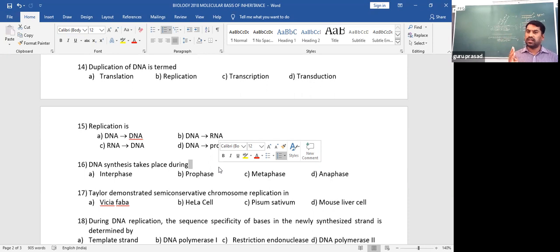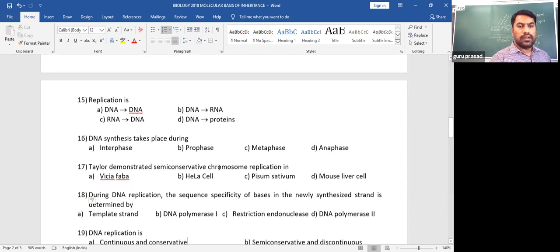Under that, there are three subphases again: G1, S, and G2 phase. During S phase, the synthetic phase, DNA synthesis takes place. S is one of the substages of interphase, so DNA synthesis takes place during interphase. Prophase, metaphase, and anaphase are part of the M phase of the cell cycle, where there is no synthesis. There is simply division of nuclear chromosomes, depending upon whether it is mitosis or meiosis.